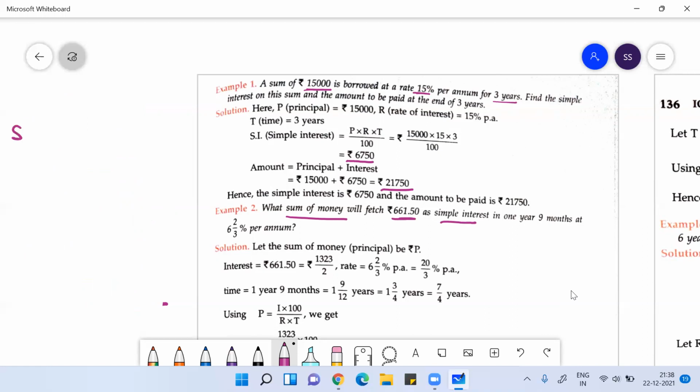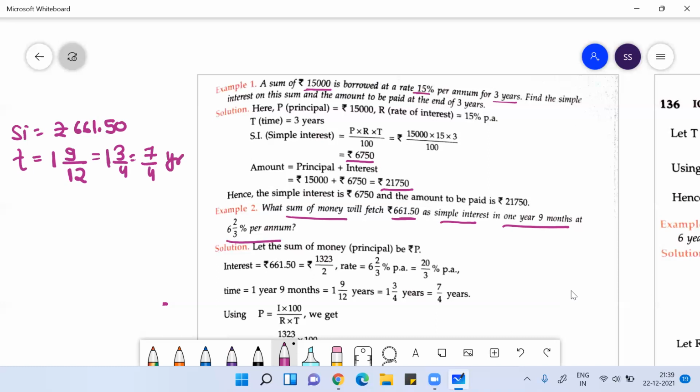They are giving you the simple interest as 661.50 rupees, and they're asking you the principal. The time they are giving you is 1 year, 9 months. So 9 months I can write in years. If 1 year means 12 months, then 9 months means 9 by 12 year, which is 3 by 4. So this is 1 3 by 4, that is 7 by 4 years.